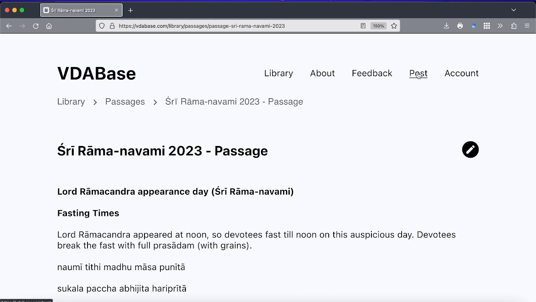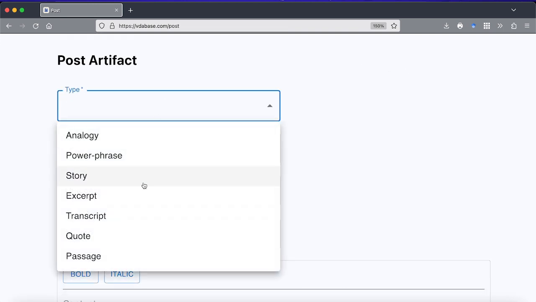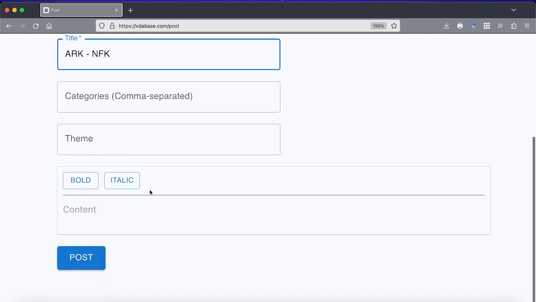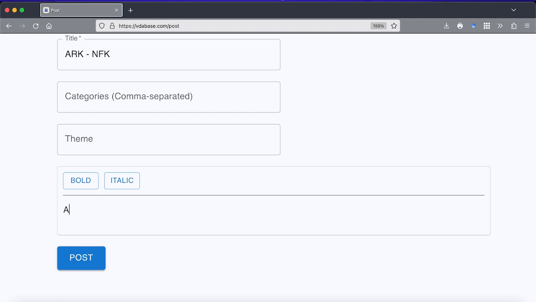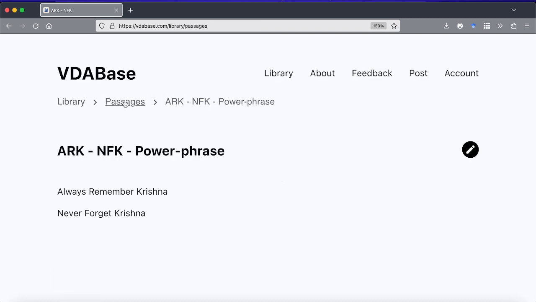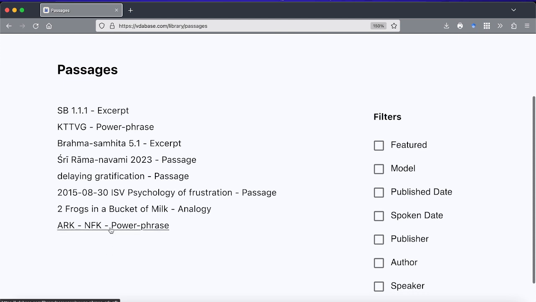Now, if I want to post a new passage, I can go through the same process. Let's say I want to do a power phrase. Always remember Krishna, never forget Krishna. And we can post that. And there it is. And we can go to the main library and we can see it's right down here.